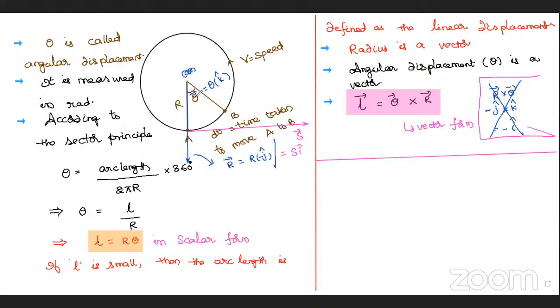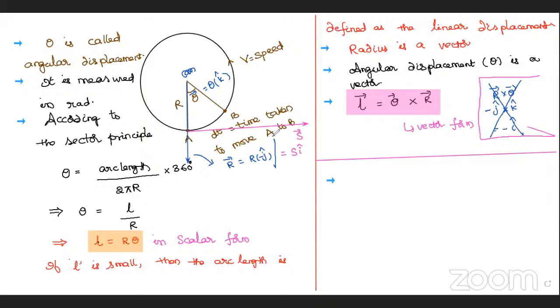Good. Next. Suppose this theta is changing while moving. I think you can easily understand: if I give more time, it will complete more angle at the center. Means with the increase of time, the angle made at the center also increases. While theta is changing, immediately we measure what will be the rate of change.